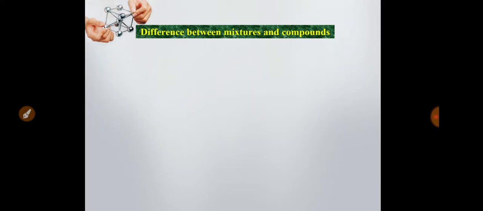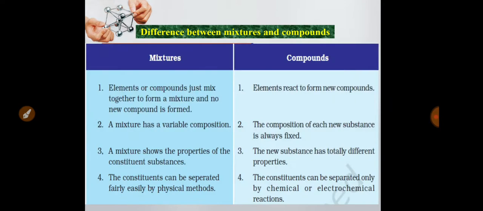Now I will discuss the difference between mixtures and compounds. What are the differences between mixtures and compounds? The first difference is that in a mixture, elements or compounds are just mixed together and no new compound is formed, and in compounds, elements react to form a new compound. In a mixture, different types of particles are just mixed in a physical way. There is no chemical bonding, but in compounds the atoms are chemically bonded to form a molecule.